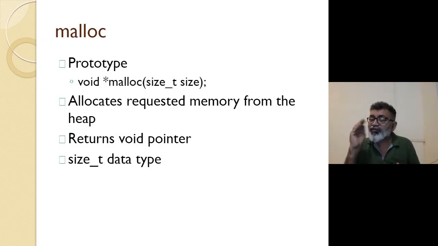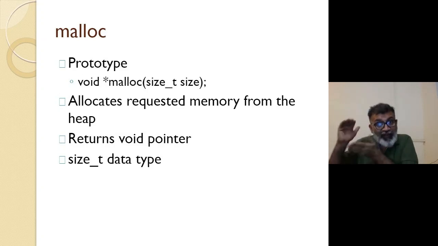What is the data type of that? size_t. size_t is an unsigned integer, right? That's why in the prototype of malloc you will find size_t. So it will allocate that memory. That function carries out the task of allocation of memory.